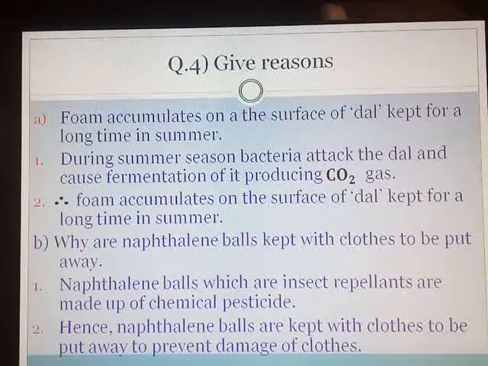Here we complete question number 4. Question number 5 is, write down the modes of infection and the preventive measures against fungal diseases. This question is omitted.